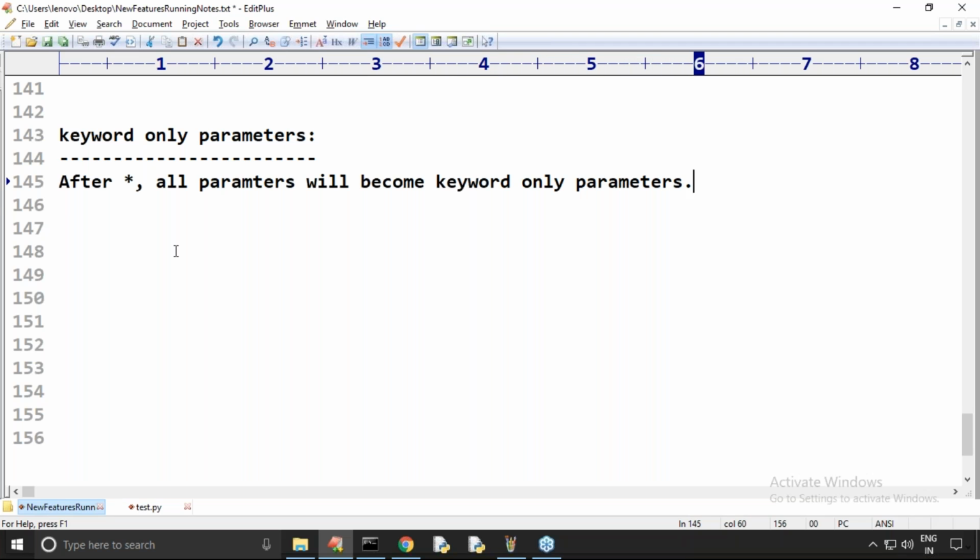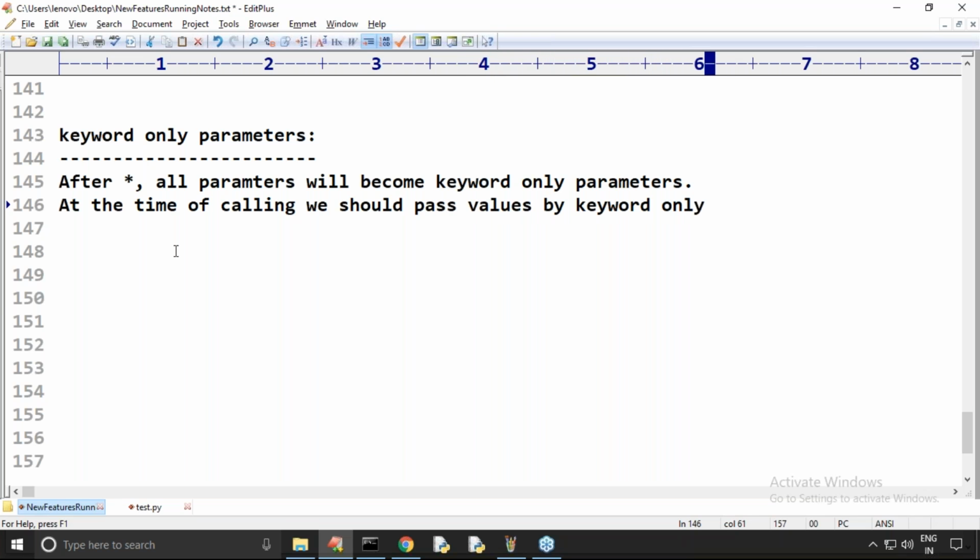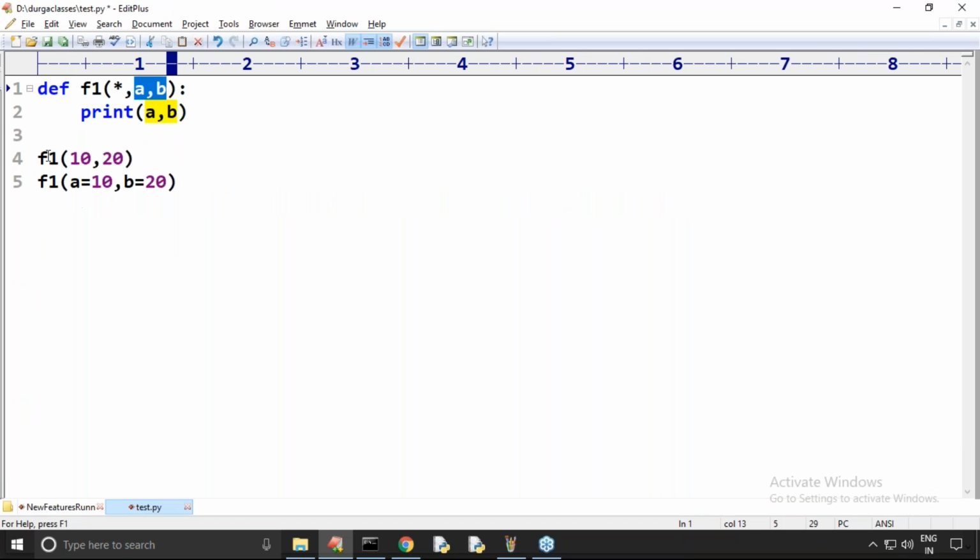At the time of calling we should pass values by keyword only. Remember, right? At the time of calling, compulsorily we should pass values by keyword only. Means, can you please confirm, is this going to work or not? Respond. Is it going to work or not?